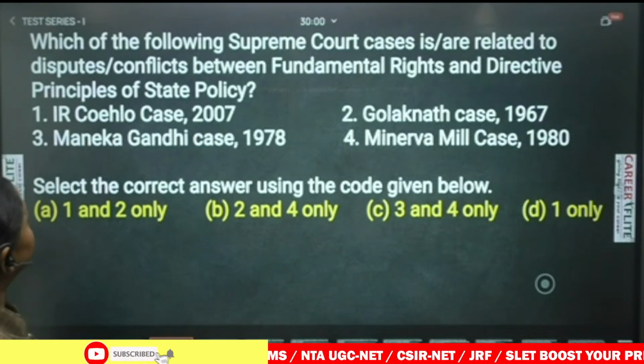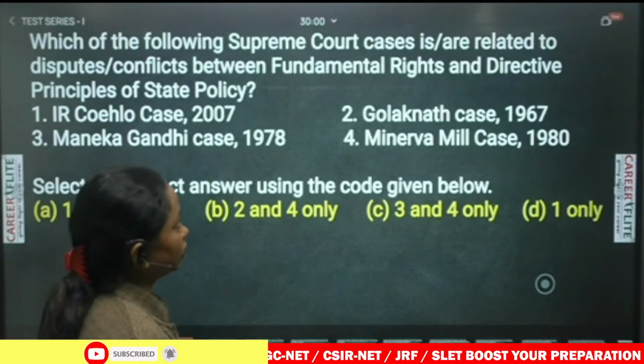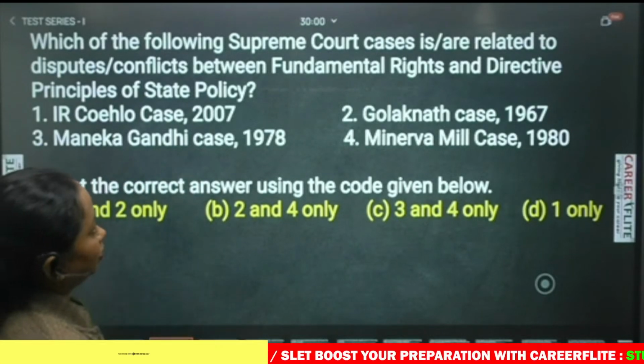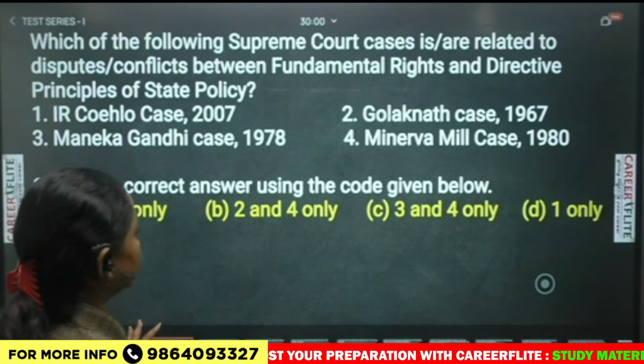Now the first question: which of the following Supreme Court cases is or are related to disputes or conflicts between fundamental rights and directive principles of state policy?